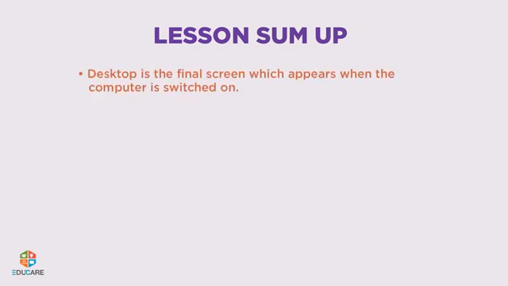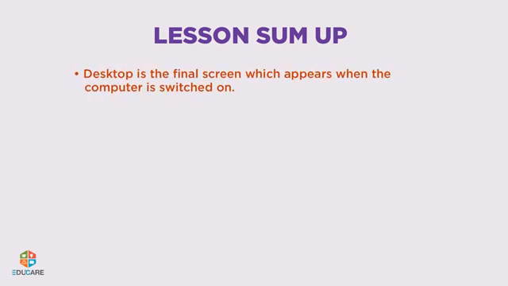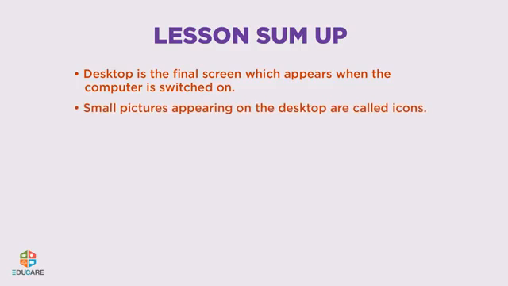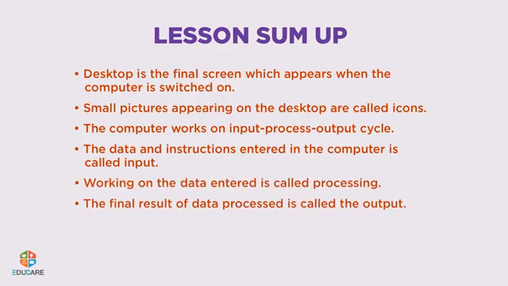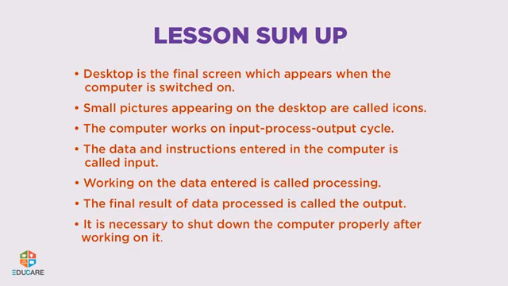Lesson sum up. Desktop is the final screen which appears when the computer is switched on. Small pictures appearing on the desktop are called icons. The computer works on input, process, output cycle. The data and instructions entered in the computer are called input. Working on the data entered is called processing. The final result of the data processed is called the output. It is necessary to shut down the computer properly after working on it.